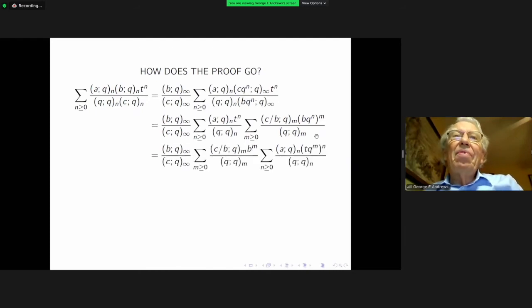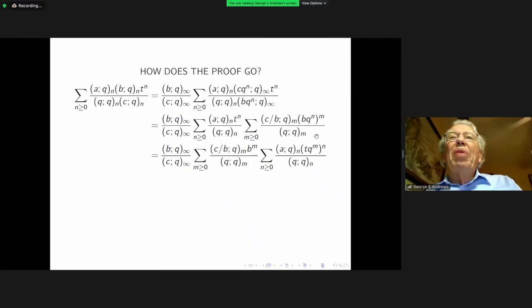And then you interchange the order of summation. Of course, we need conditions in order to guarantee the absolute convergence of all the series involved so that this is legitimate. All those conditions are easily supplied, but they will distract from the flow of the argument, which is what I want to emphasize.